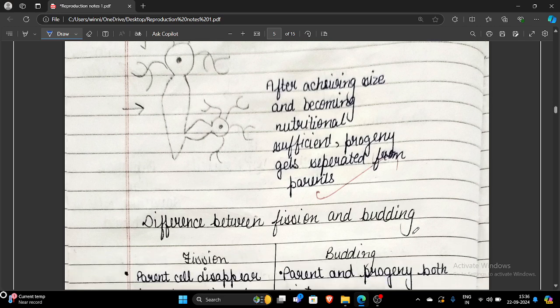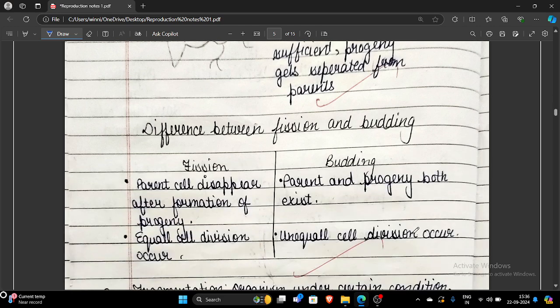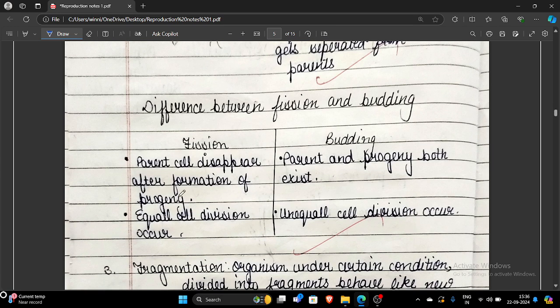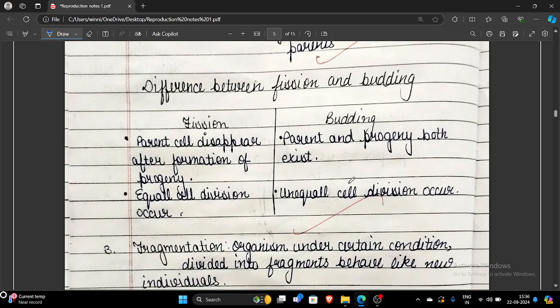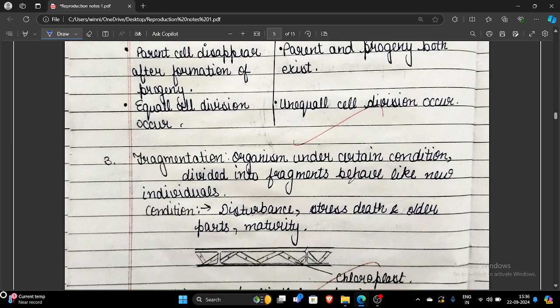Next is the difference between fission and budding. What is fission? Here, the parent cell disappears after formation of progeny, but in case of budding, parent and progeny both exist. In case of fission, equal cell division occurs, but in case of budding, unequal cell division usually occurs. Okay, these are the two important differences between fission and budding.